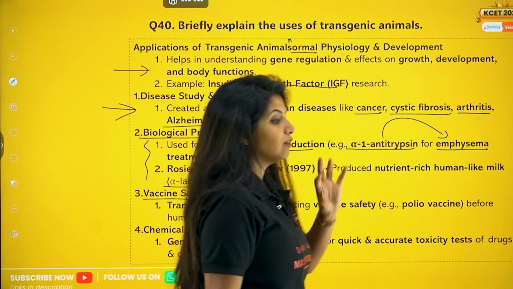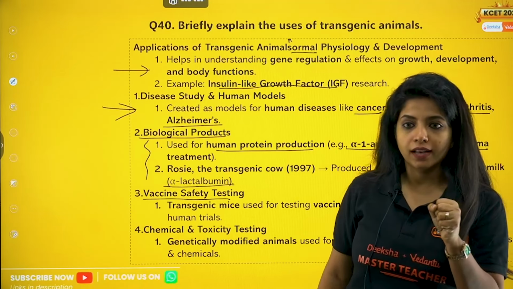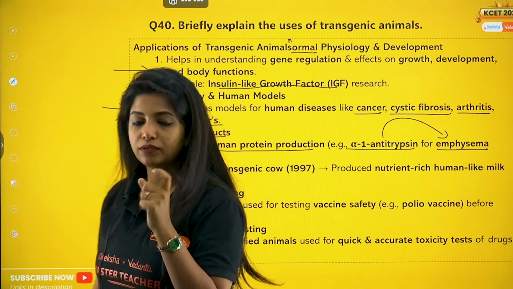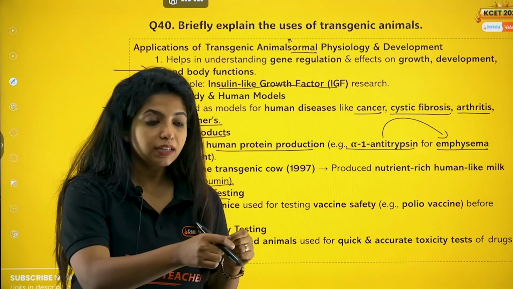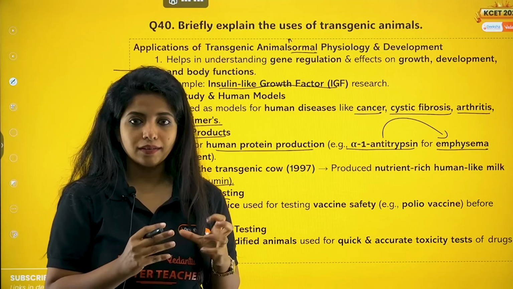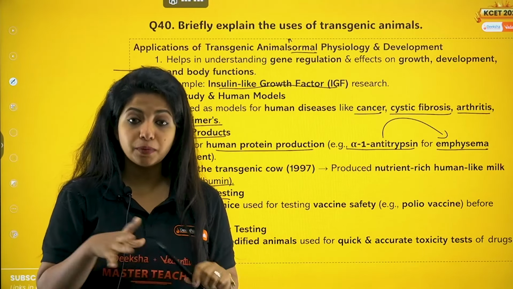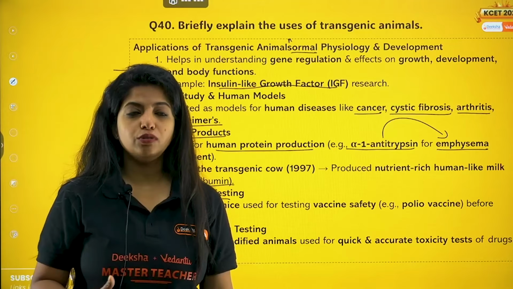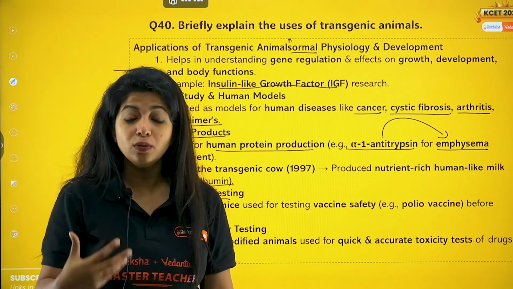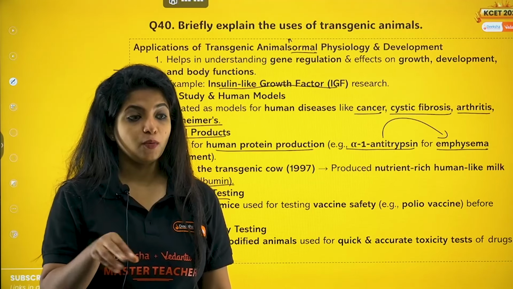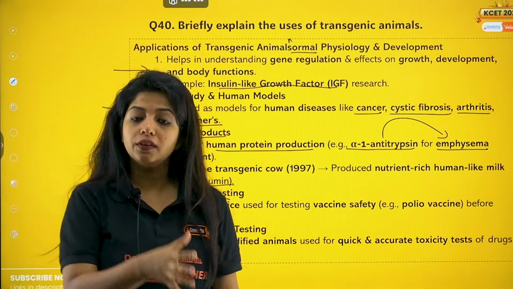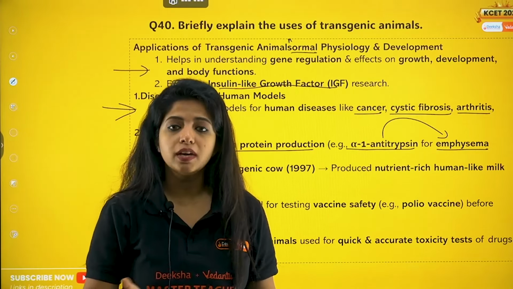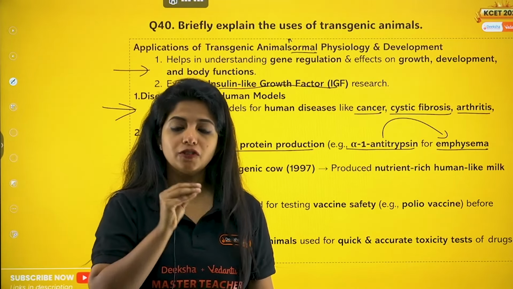So what we do is we make the organism sensitive to even a little amount of these chemical drugs. So when it is given to them, they show what the effects are. So we get to understand how a person who might be sensitive to certain things would react, what reaction their body could give. That can be understood with the help of transgenic animals.